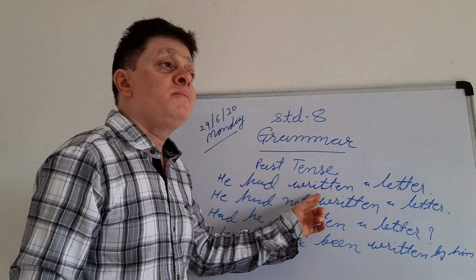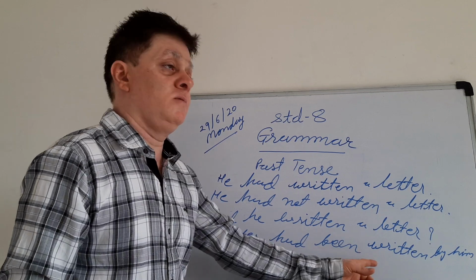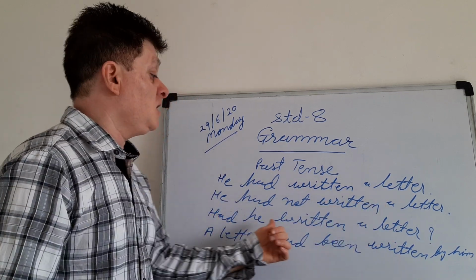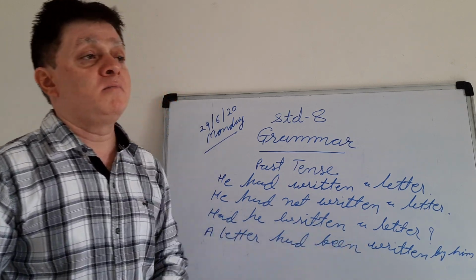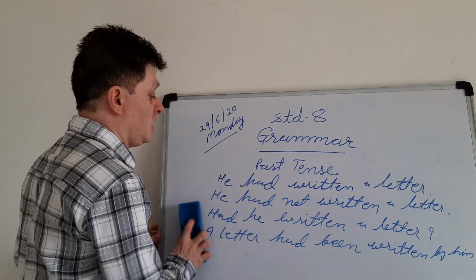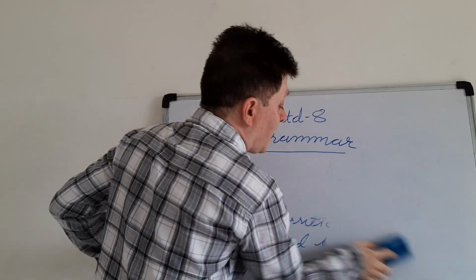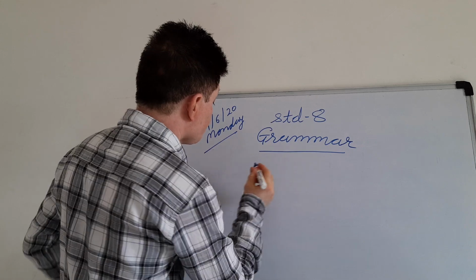Then V3 will not be changed in the passive voice, with been. Okay, so he had not written a letter. Had he written a letter? And a letter had been written by him. This is how you form the positive, negative, interrogative and passive. You will have to turn the past perfect tense in this way.